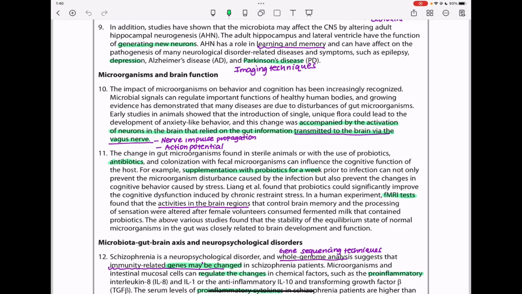Liang et al., meaning Liang and his colleagues, found that probiotics could significantly improve the cognitive dysfunction induced by chronic restrained stress. In human experiments, functional MRI tests found that the activities in the brain regions that control brain memory and processing of sensation were altered after female volunteers consumed fermented milk that contained probiotics. The above various studies found that the stability of the equilibrium state of normal microorganisms in the gut was closely related to brain development and function.